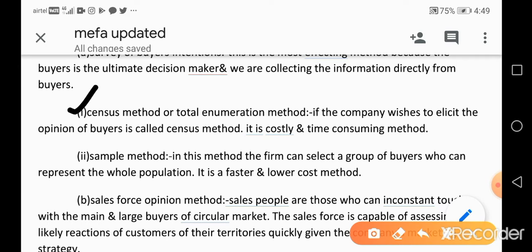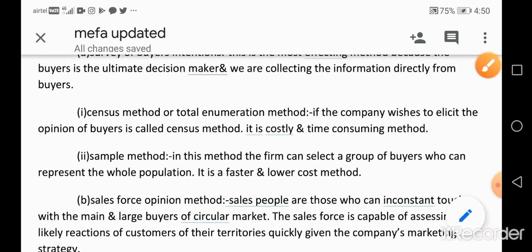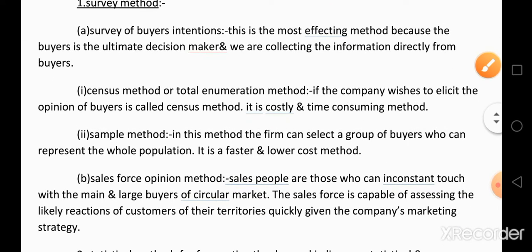The first one is the census method and the second one is the sample survey method. The first method is also called the census method or total enumeration method.